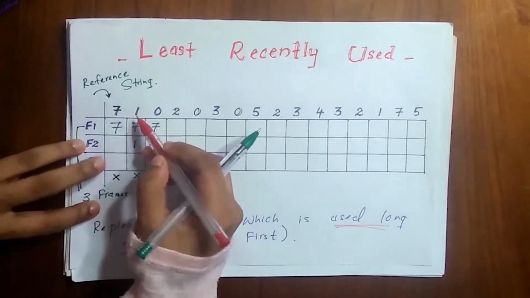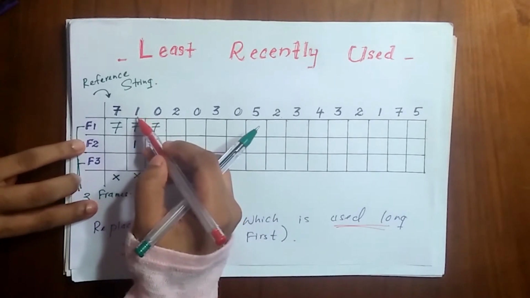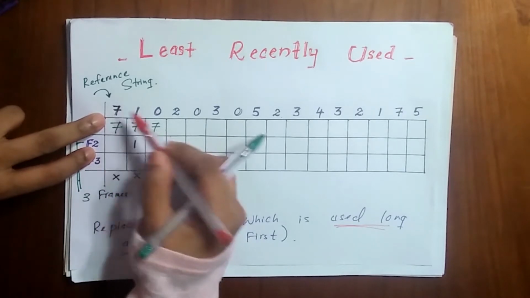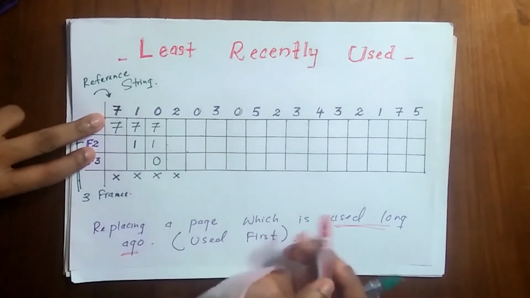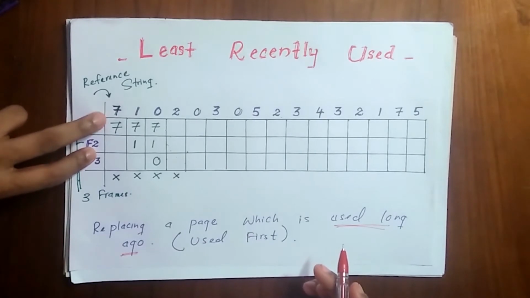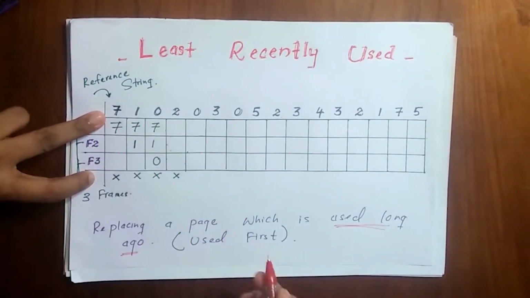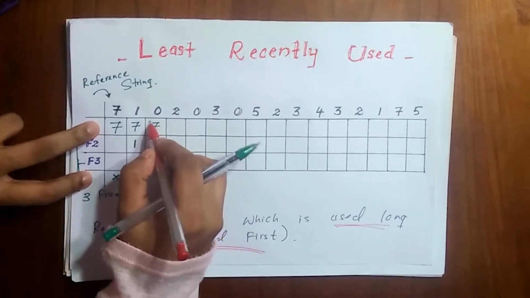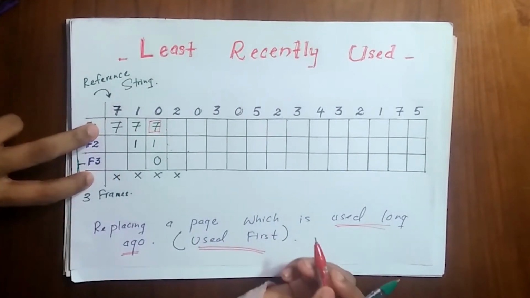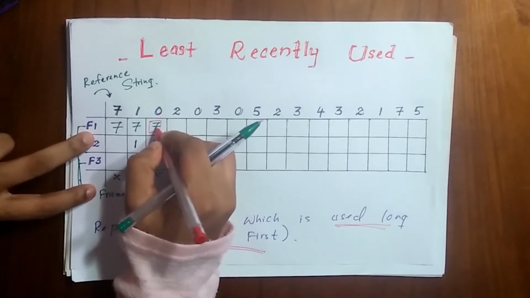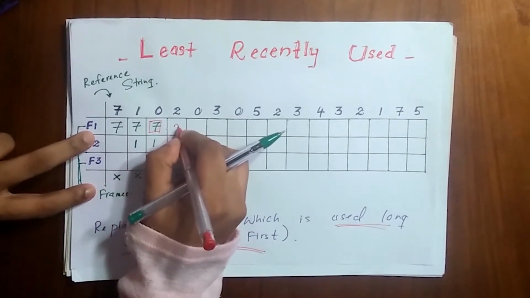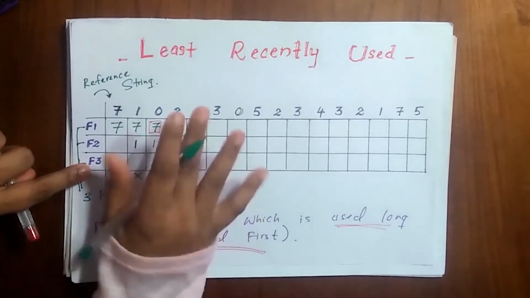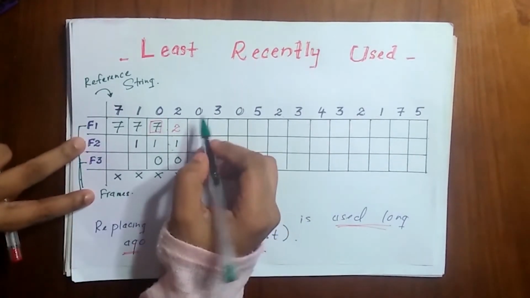And 1 is used before 0. And page 7 is the one which is used before both of these pages. That means 7 is the page which is used first. So we are going to replace this 7. So we replace this 7 with 2, and this 1 and 0 both remain the same. And we are done with 2.